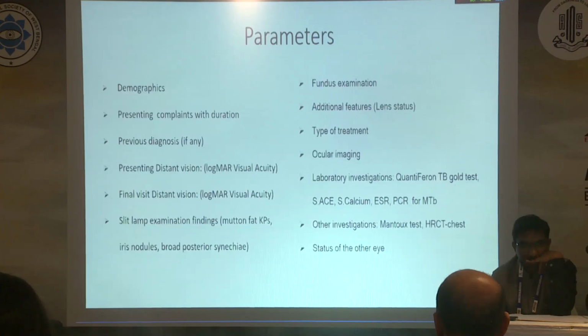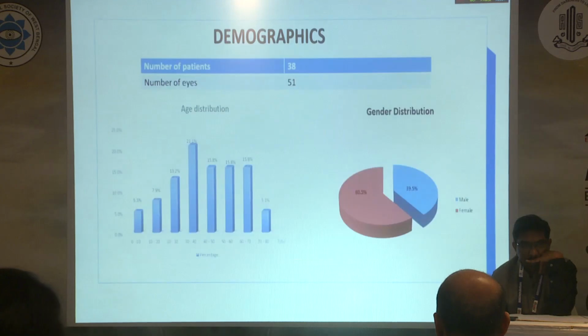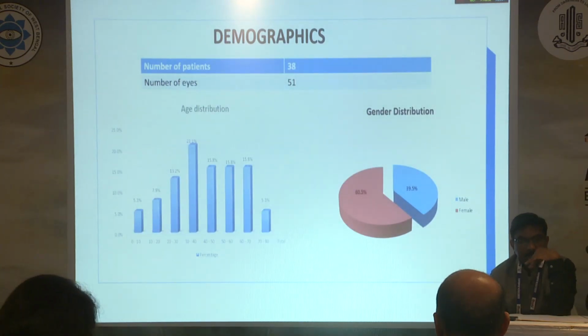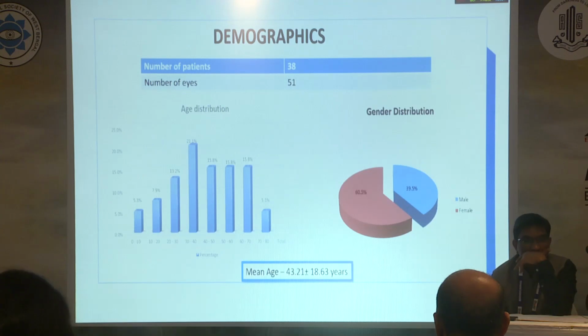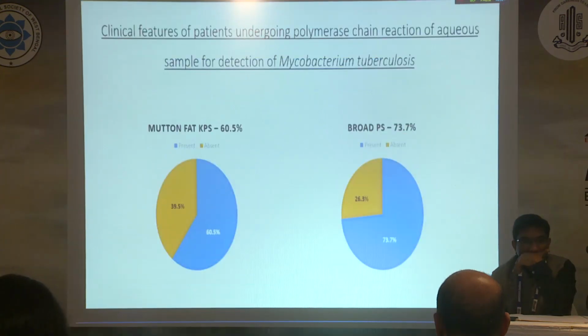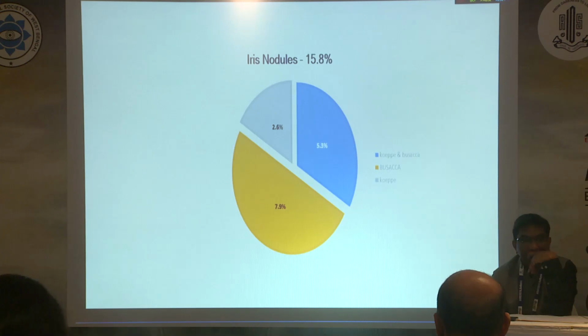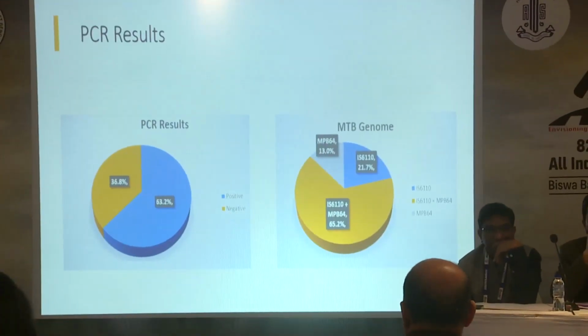These were our parameters. Coming to the results, most of our patients fall in the age group of 30 to 40 years with a mean age of 43.21 plus minus 18.63 years, with most of the patients being female. We had found mutton fat KPs in 60.5%, broad PS in 73.7%, and iris nodules in 50.8% of our patients.